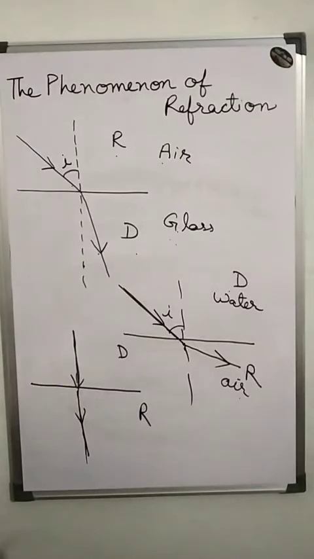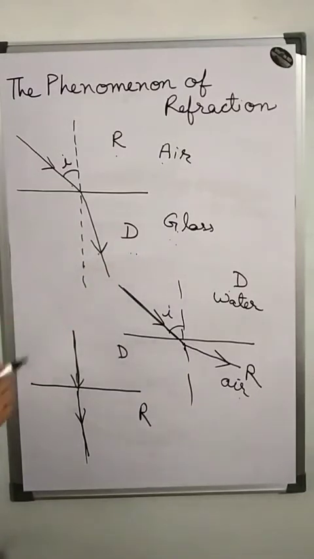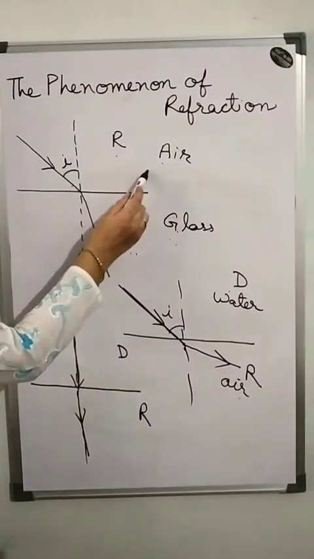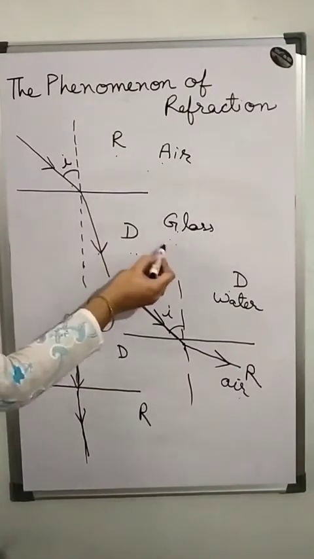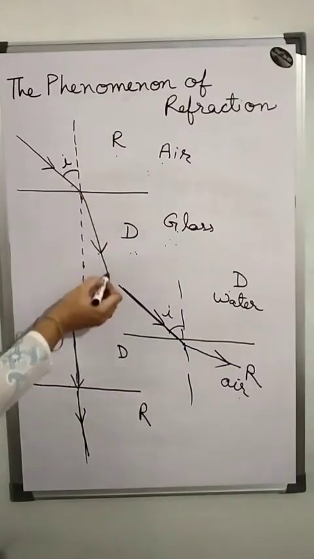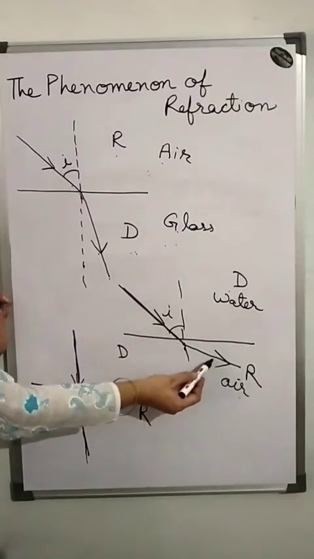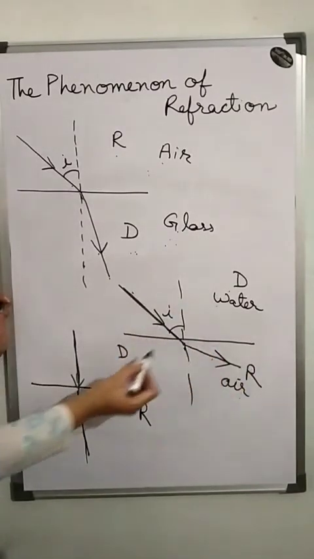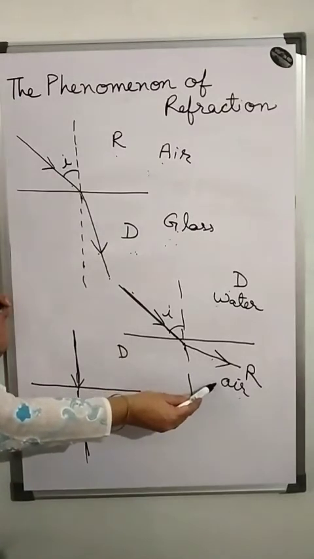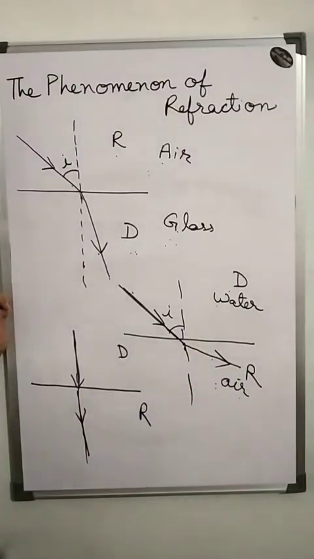What is the reason behind it? The reason is that whenever the ray travels from air to glass, or we can say rarer to denser medium, the speed of light becomes a little bit slower. As you know, the speed of light in air is more than in glass, so the speed in glass is less than in air, so it moves towards the normal. When going from water to air, the speed becomes more, because the speed of light in air is more than in water, so it moves away from the normal. So that's why it moves away from the normal.